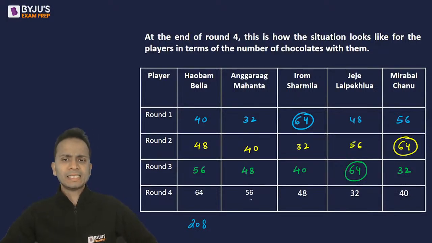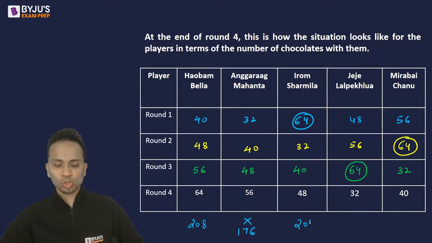Next, I can see that clearly Mahanta has less number of chocolates in every round, right? So highest cannot be Mahanta. You can add this 48 and 32, 80, 120, 176, right? Now, Sharmila, 64, 32, 40 and 48. So 80, 120, 204 chocolates with this person. Then next, it is 80 and 120, 200 chocolates.